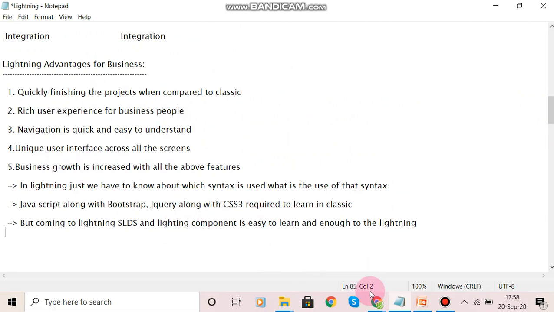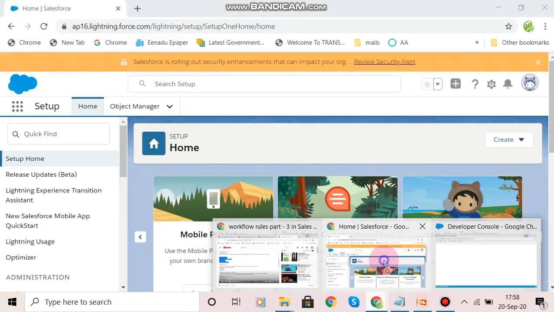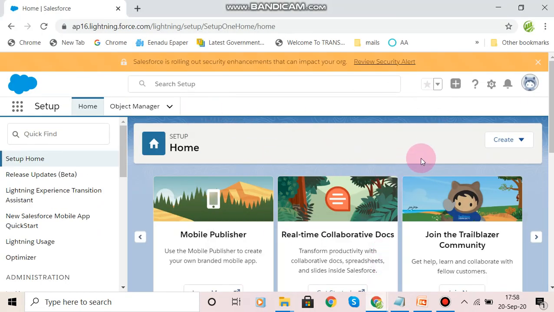Coming to the practical in Lightning, this is the view of Lightning. We can create records by using this button. Since we haven't created anything, it is not highlighted.